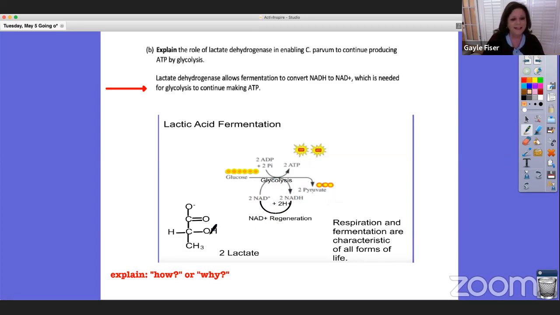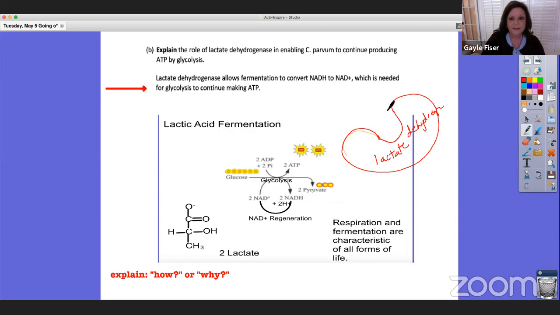So then the lactate, that's where the electrons are going to go. So it was pyruvate, and now we're going to get those electrons back and we're going to be lactate. So this enzyme is going to allow for the fermentation to convert NADH to NAD+, which means, let me get something else. So this was our enzyme. Say this is our enzyme, and this is our lactate dehydrogenase, okay?